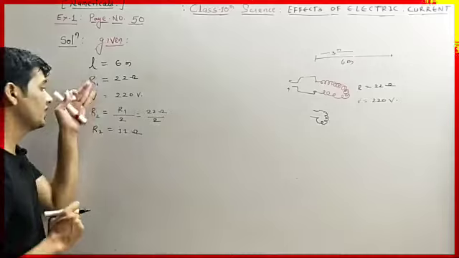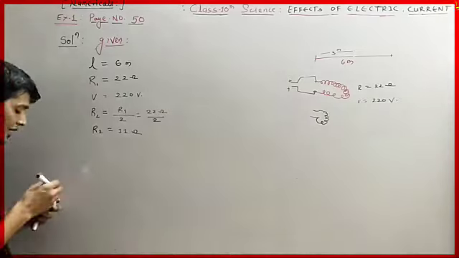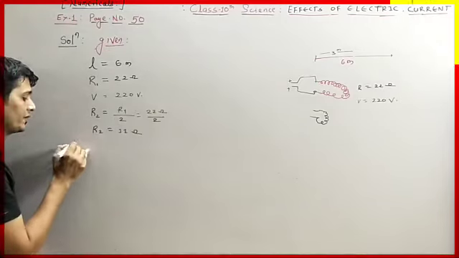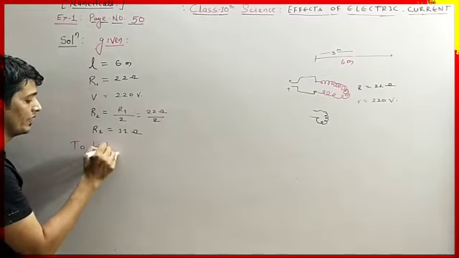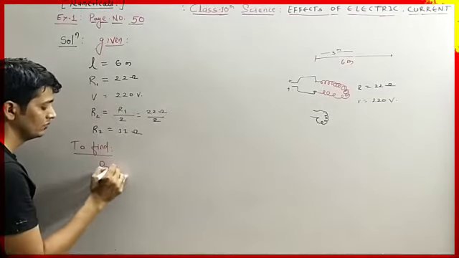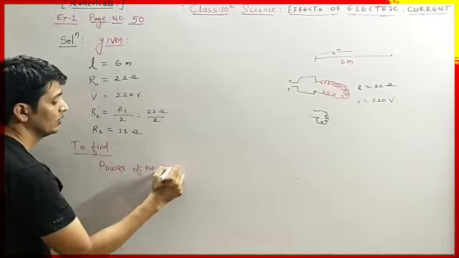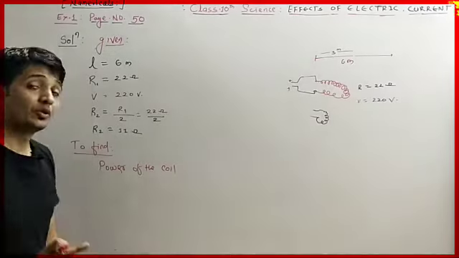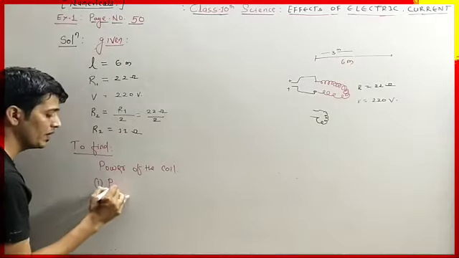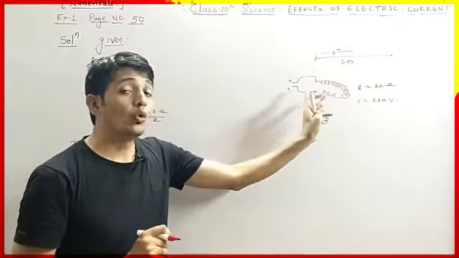Okay, so these are the information which we can derive from the question. Now after given, we had to write what we had to find. We had to find the power of the coil. So we had to identify the power of the coil. First, P1 is question mark. P1 is the power of the original coil.